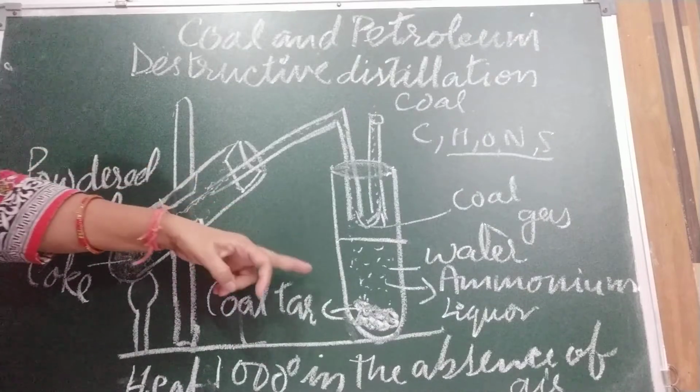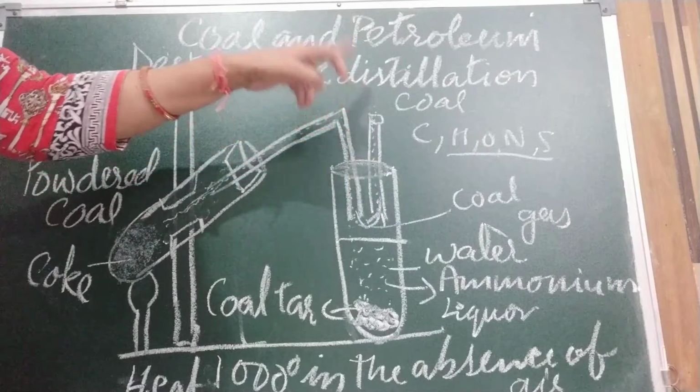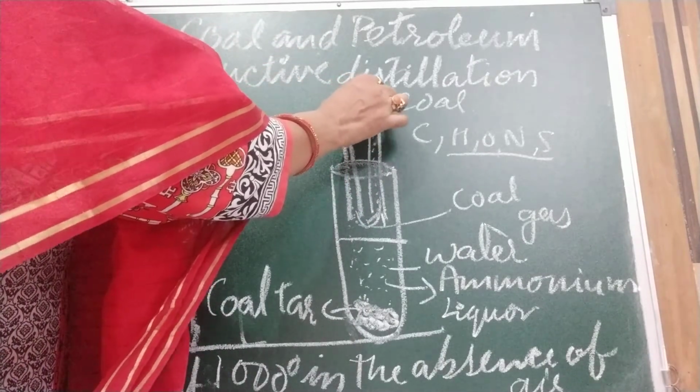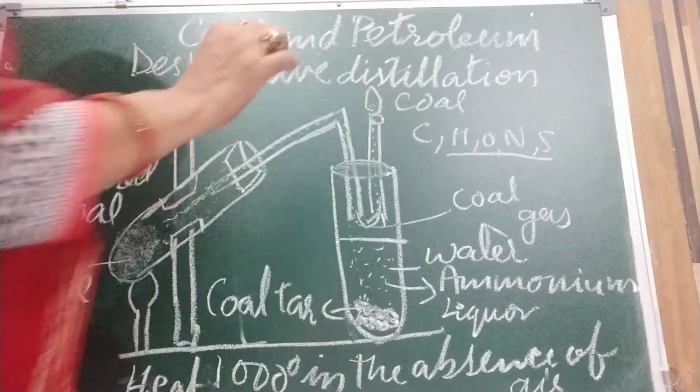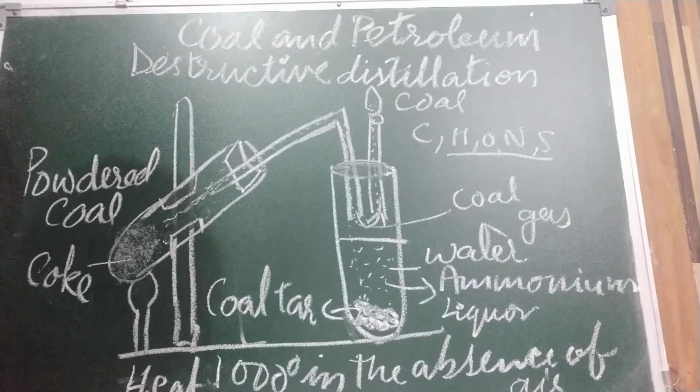Second is coal gas, the gas which is coming out through this open tube. Now if we bring a burning matchstick, we will find this gas catching flame. It is a mixture of hydrogen, methane and carbon monoxide and other gases.